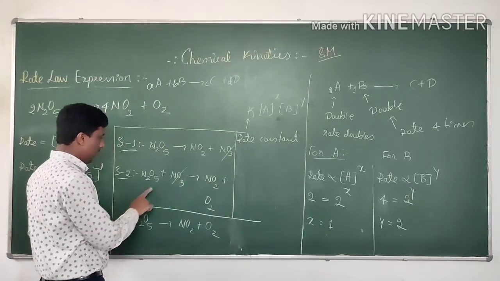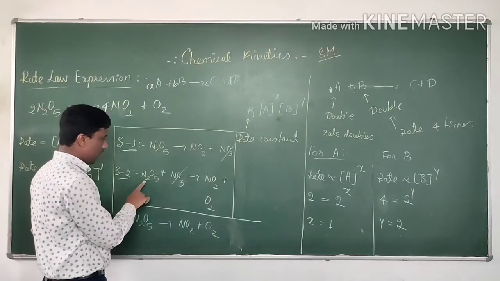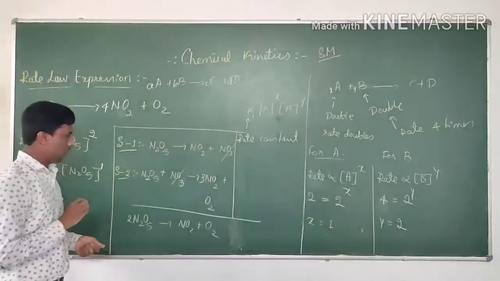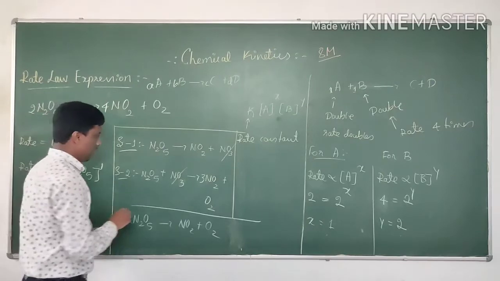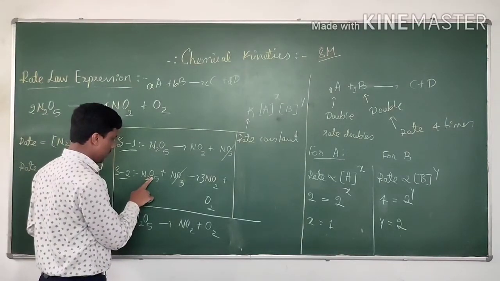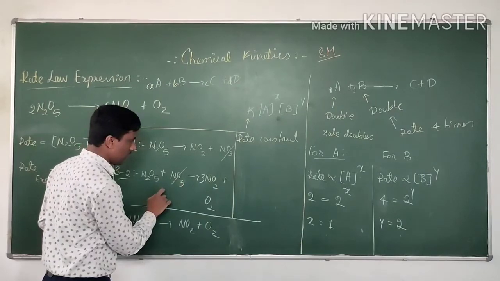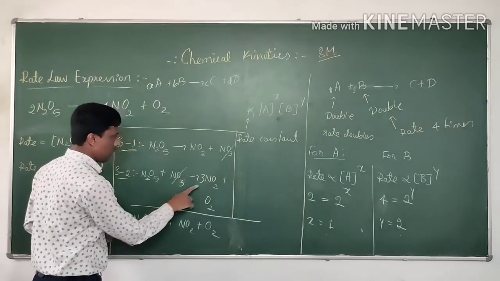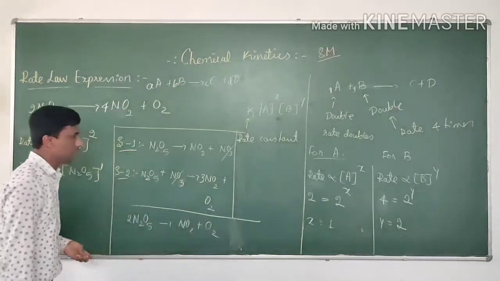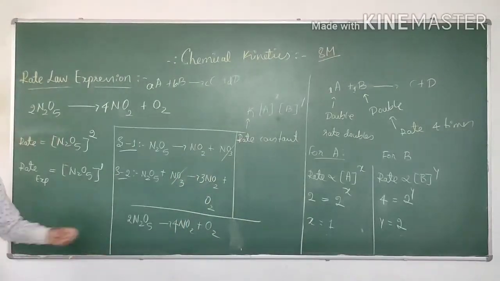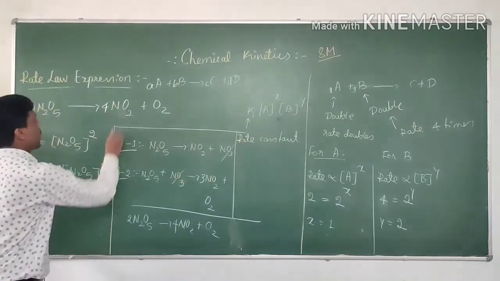To balance this one, put a 3 here. Then 5 plus 3. Wait. Yes, oxygen is already balanced. 3 plus 1 is 4. Okay, it is an overall reaction. This overall reaction is nothing but this reaction.